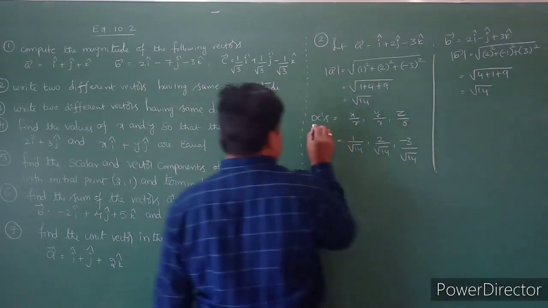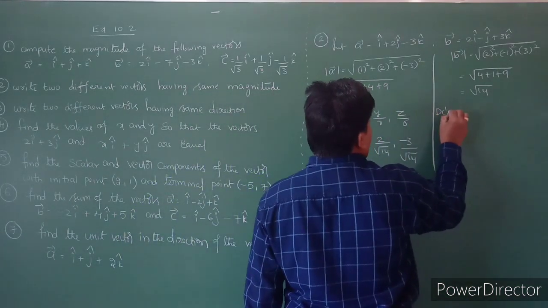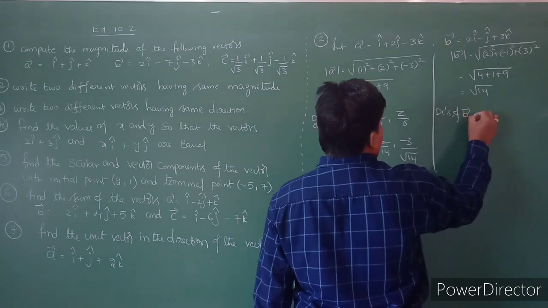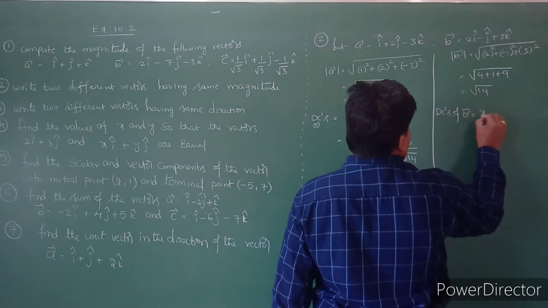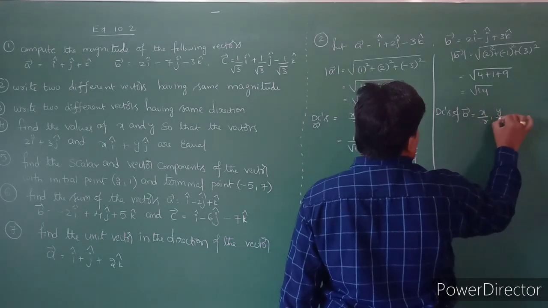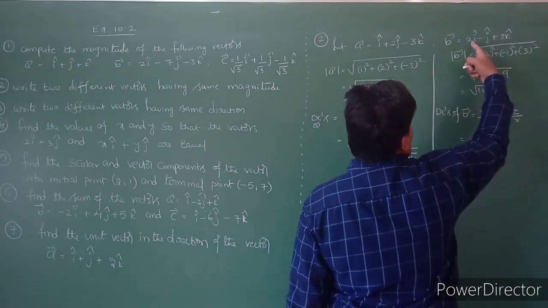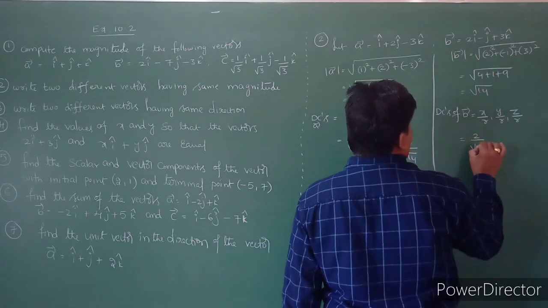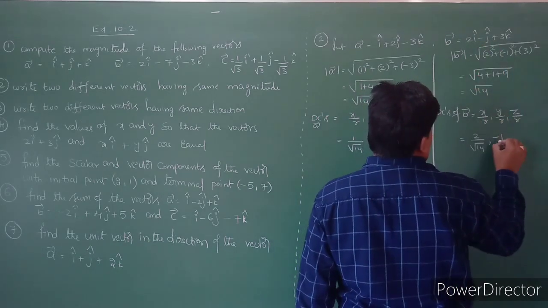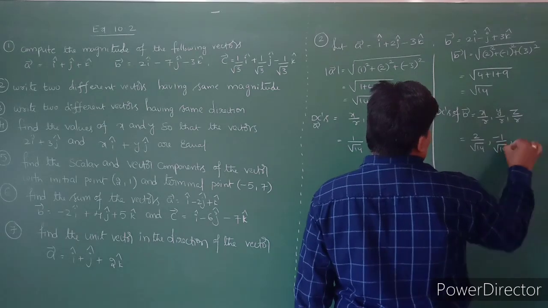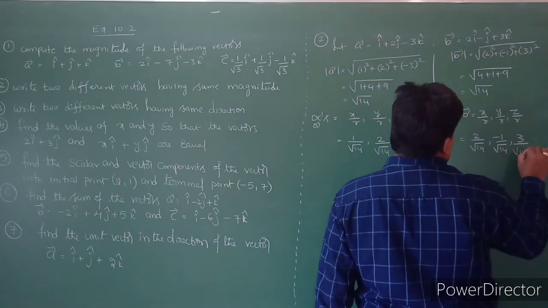Now the direction cosines of b bar: x by r comma y by r comma z by r. That is, the x value is 2 by root 14 comma the j coefficient is minus 1 by root 14 comma z is 3 by root 14.